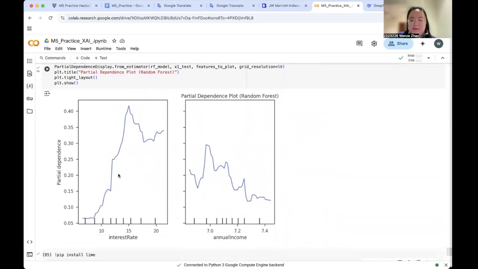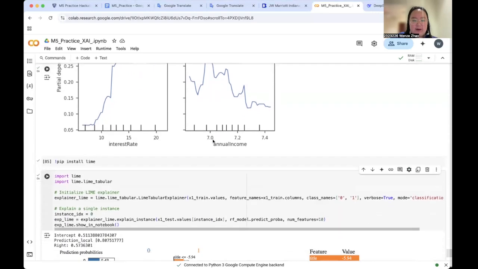The interest rate PDP shows a strong positive relationship, indicating that as the interest rate increases, the probability of default also increases. The annual income PDP exhibits a fluctuating trend, suggesting that there is no linear relationship between income and default risk. Higher incomes may correlate with lower default probability, but with variability.